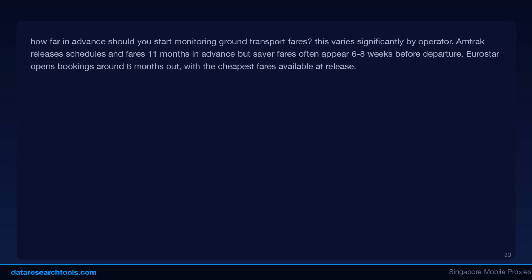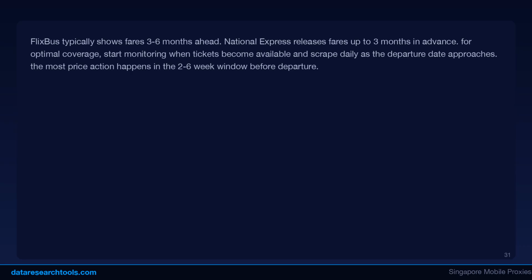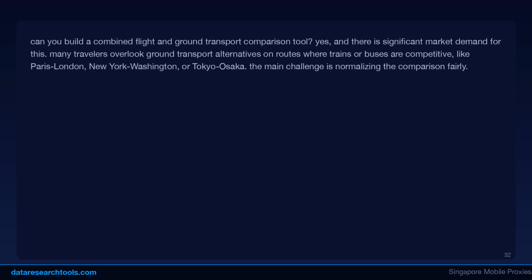How far in advance should you start monitoring ground transport fares? This varies significantly by operator. Amtrak releases schedules and fares 11 months in advance, but saver fares often appear 6-8 weeks before departure. Eurostar opens bookings around 6 months out, with the cheapest fares available at release. Flixbus typically shows fares 3 to 6 months ahead. National Express releases fares up to 3 months in advance. For optimal coverage, start monitoring when tickets become available, and scrape daily as the departure date approaches. The most price action happens in the 2 to 6 week window before departure.